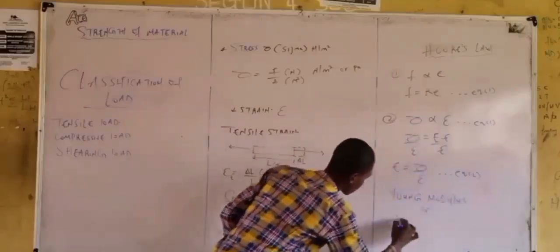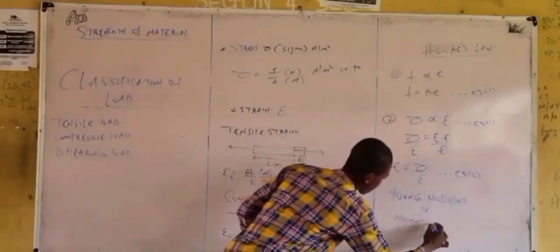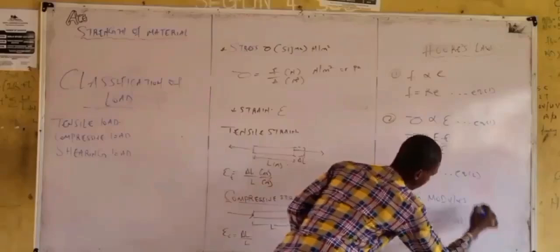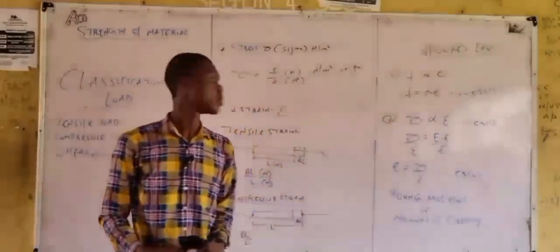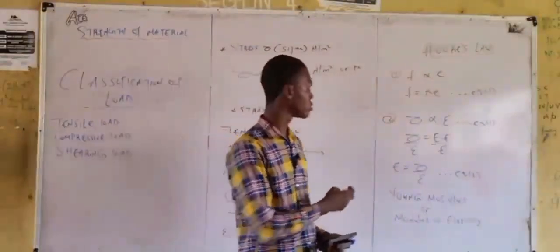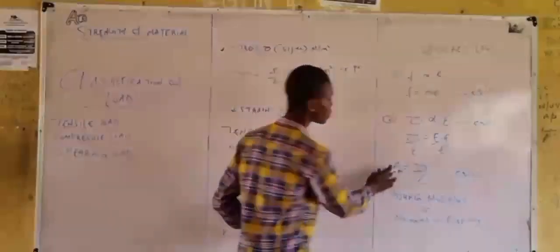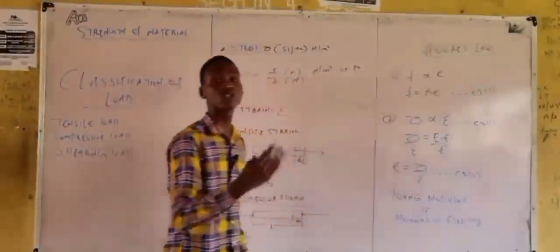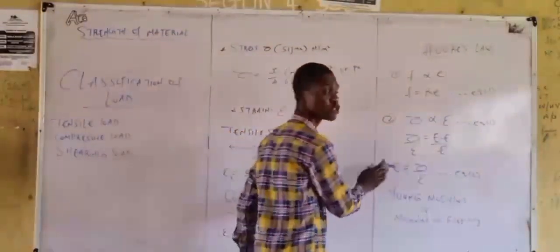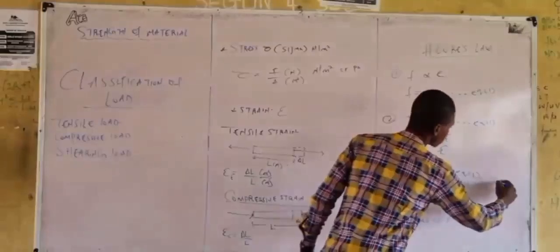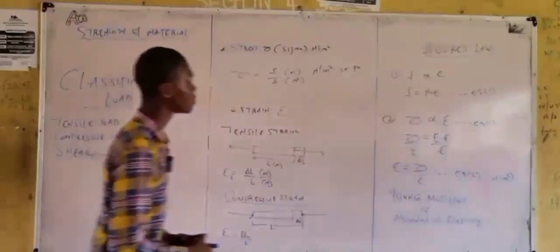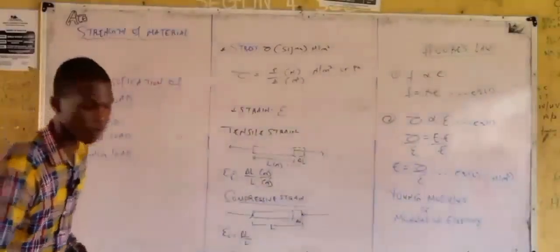Right? From here, the next thing is, what's the unit of Young modulus? We said that stress is Newton per meter square, and strain is dimensionless, meaning that Young modulus still has its unit to be Newton per meter square.